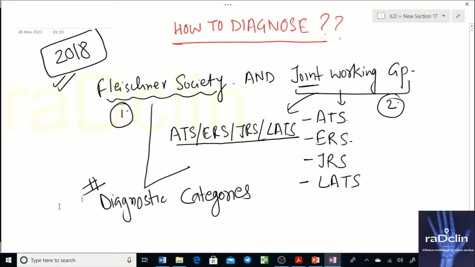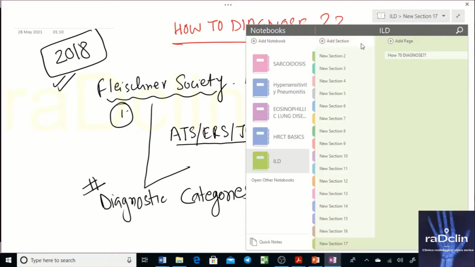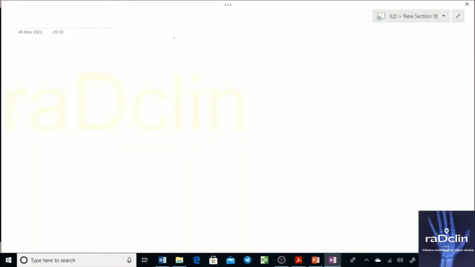Now what are those diagnostic categories? That is more important. If you go to the books, your book might be giving very old diagnostic categories, where you use the term possible. Now the term possible is outdated. You do not use possible UIP. Other terms have come up, and that is why it is important to be updated. So let's discuss: what exactly are the new diagnostic categories?